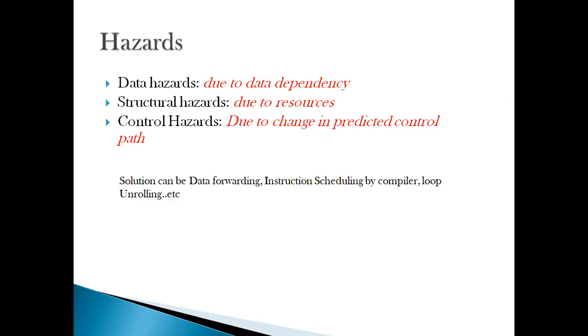That requires what? My pipeline is stalled. The next instruction which was filled because of the predicted branch has to be removed, and the new path instructions have to be filled. So this is a control hazard, which occurs primarily due to a change in the flow of instructions. I hope we are clear about the three types of hazards.